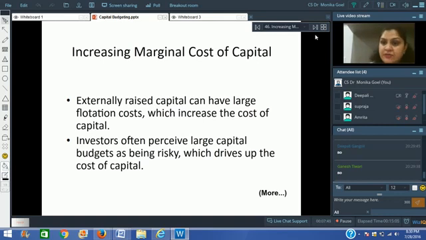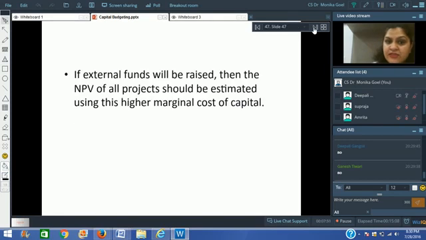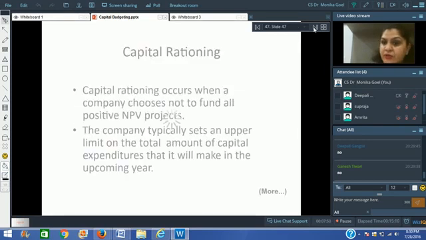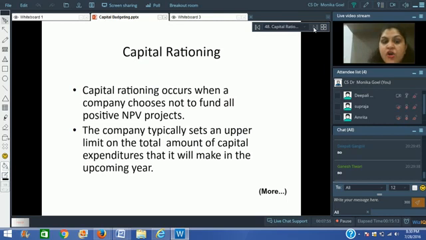So what I'm trying to say here is that either we increase the marginal cost of capital and then do the net present value and try to find out which projects have got the positive net present value, or we go for capital rationing. In capital rationing, we typically set an upper limit on the total capital expenditure that we are ready to make. So we decide that, okay, this is the maximum amount that we are going to invest in the new projects in the next year. Having decided the maximum amount, because we've got limited funds, we will have to choose only those projects which give us the best value addition to the shareholders' wealth, right?